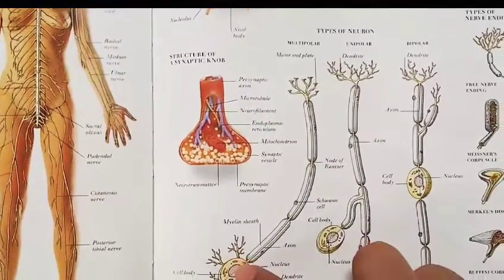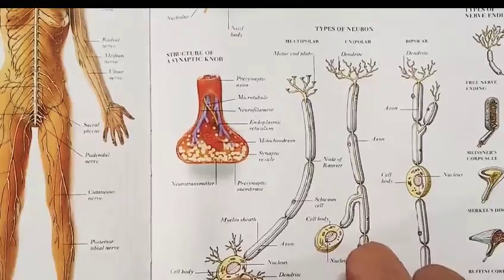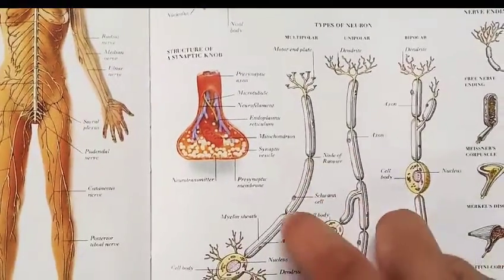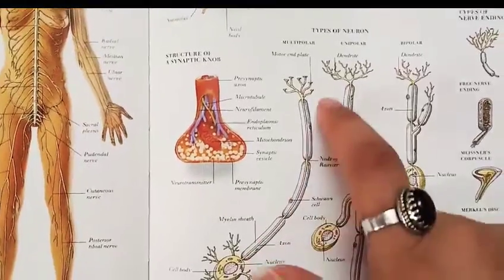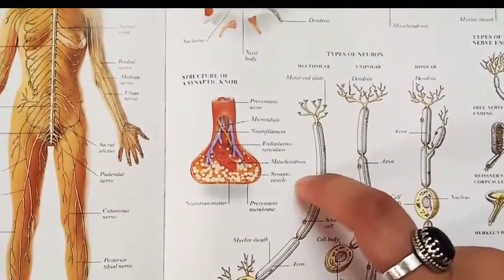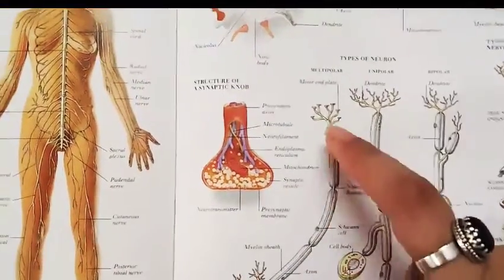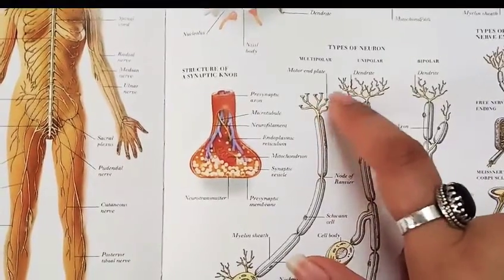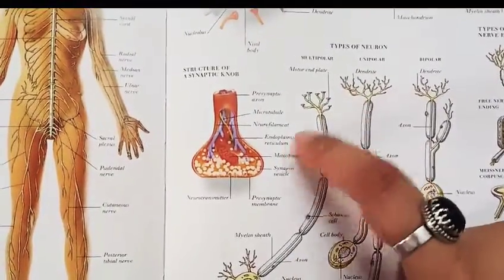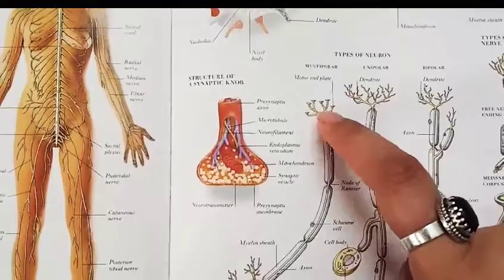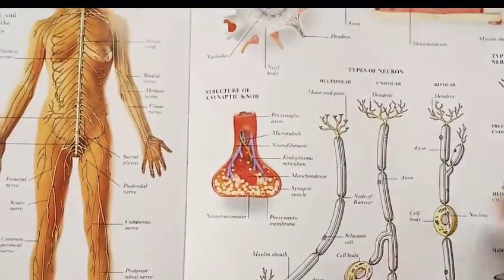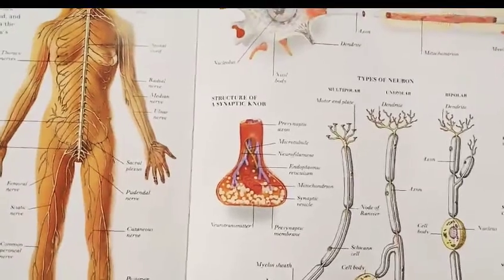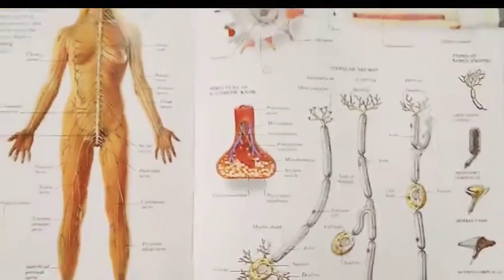The cell body consists of the nucleus, which holds the cell processes. Then there are the axon, the myelin sheath and the nodes of Ranvier, and these are all responsible for the transfer of information. The end portion is responsible for transferring the information from one neuron to another neuron until it reaches the brain. Okay, this is about the neuron and its structure.